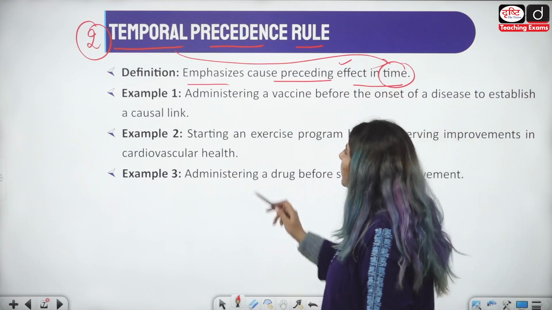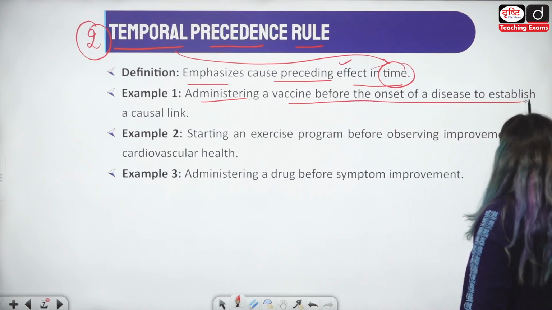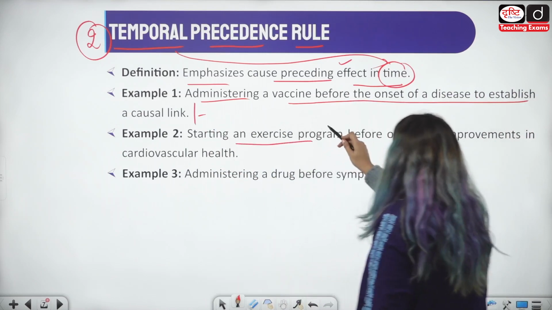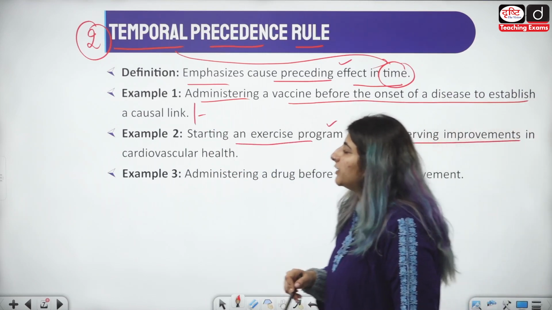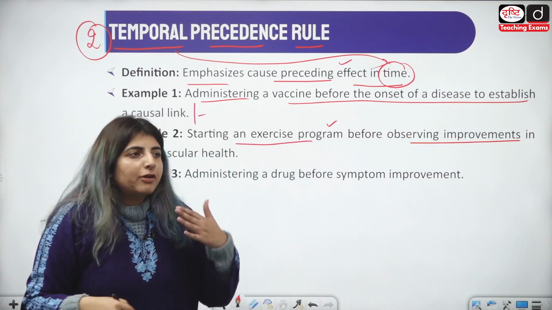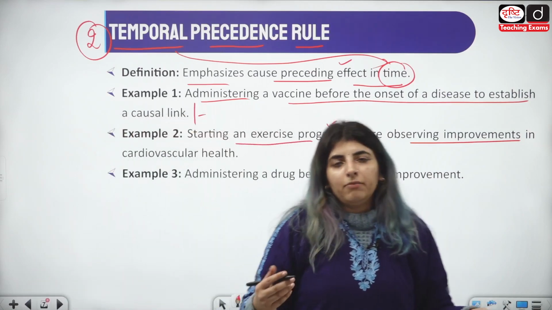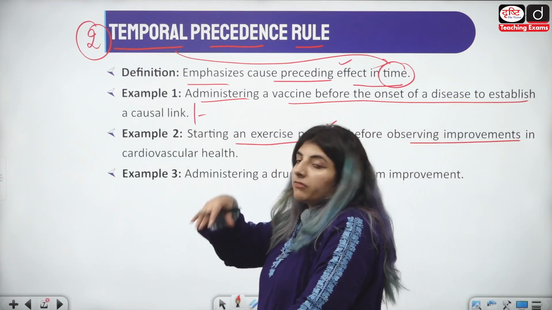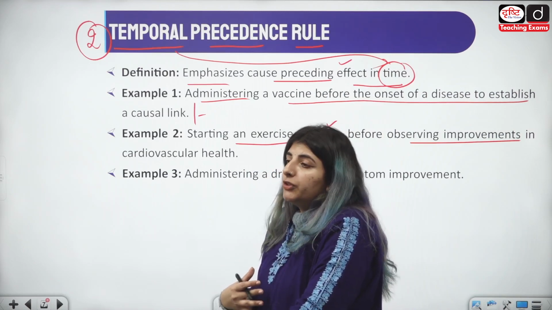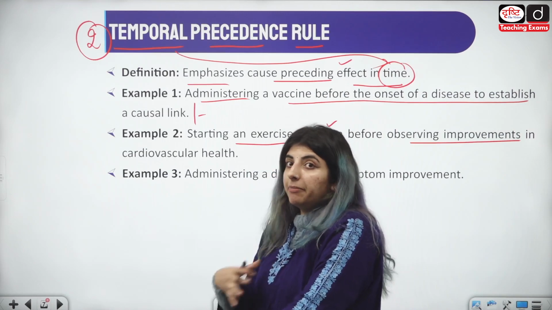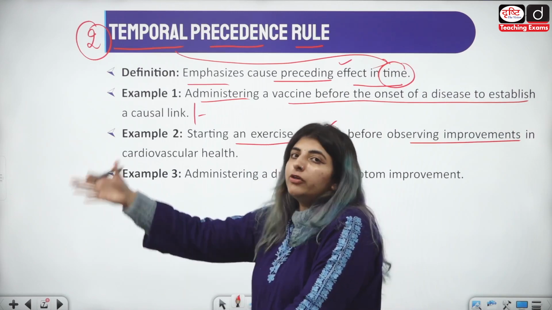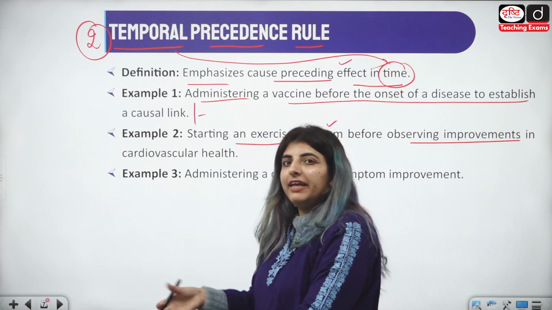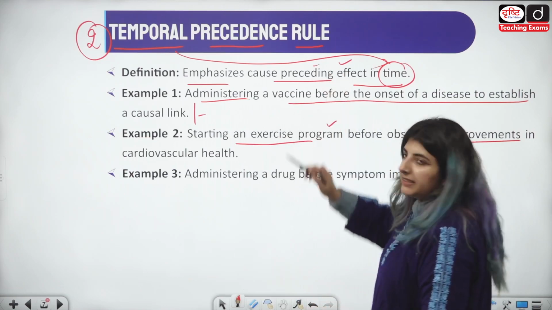Let's just look at the example here. Administering a vaccine before the onset of a disease to establish a causal link. पहले ही ले आए vaccine. Starting an exercise program before observing improvements in the cardiovascular health. Let's just say आपकी जो heart की health है, it's normally improving because of the dietary changes that you are also making, but you have not observed your heart health. So what you're doing, आपने पहले चेकअप नहीं कराया अपना, but आपकी हार्ट की हेल्थ सही हो रही थी, but you also enrolled in some sort of exercise for the same. That is temporal precedence. टाइम से पहले ही आपने उसका जो है cause proceed कर दिया, right?